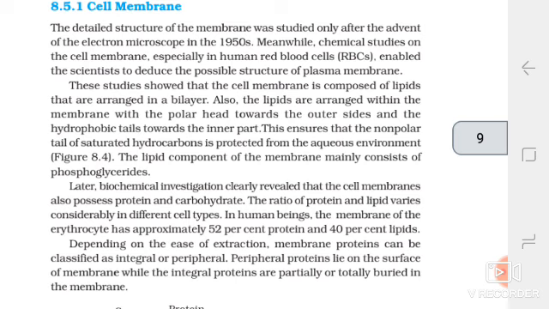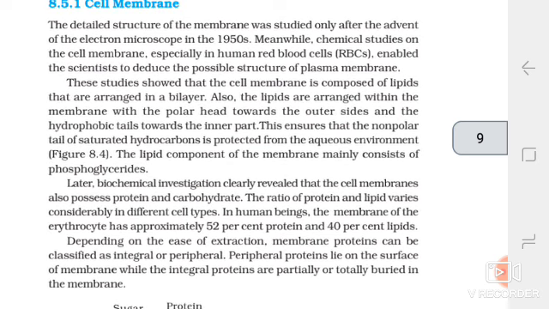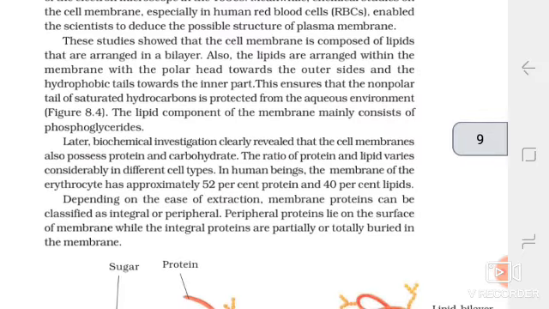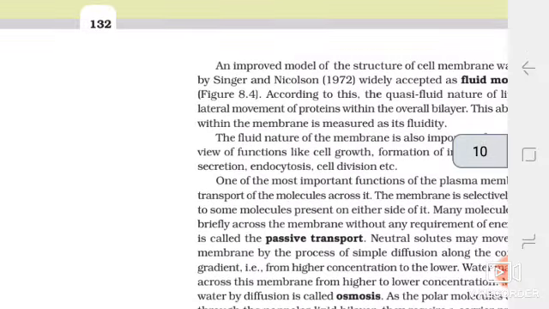Depending on the ease of extraction, membrane protein can be classified as integral or peripheral. Peripheral proteins lie on the surface of the membrane, while the integral proteins are partially or totally buried in the membrane.